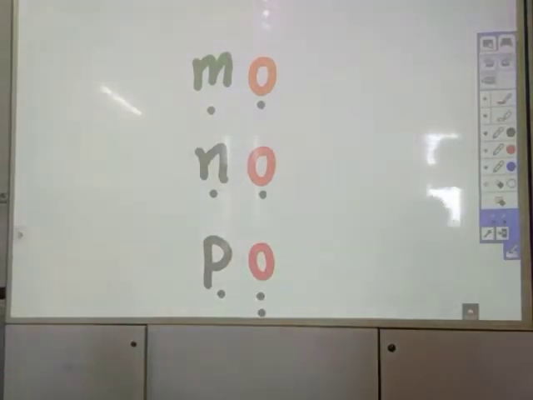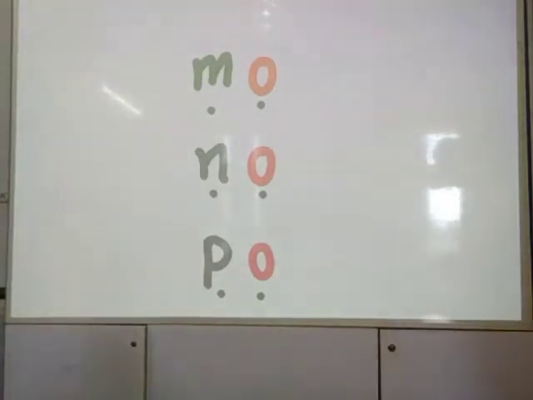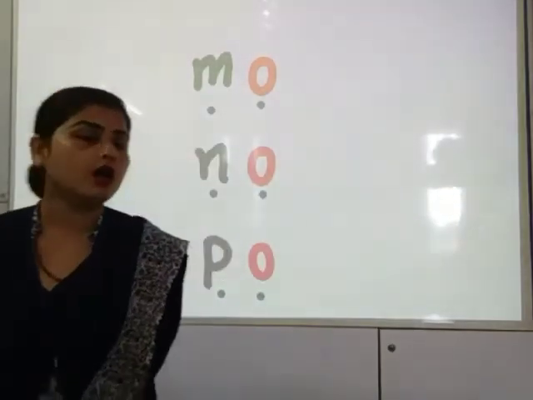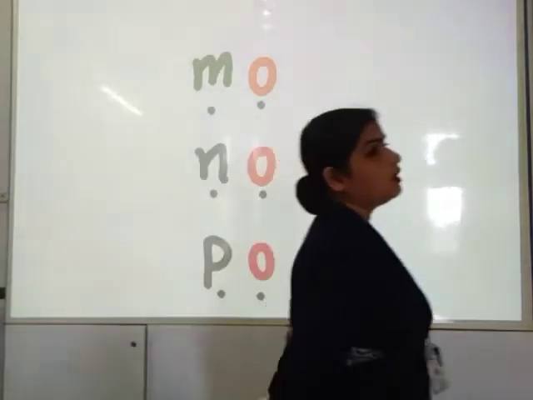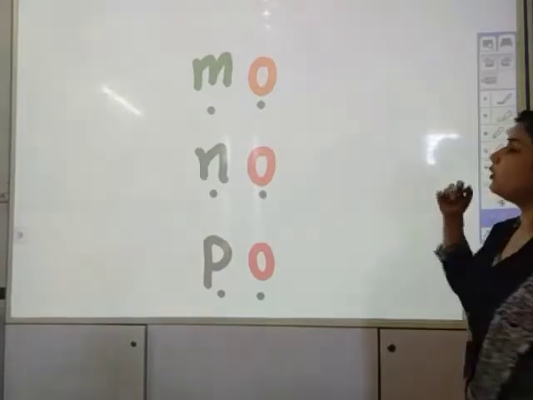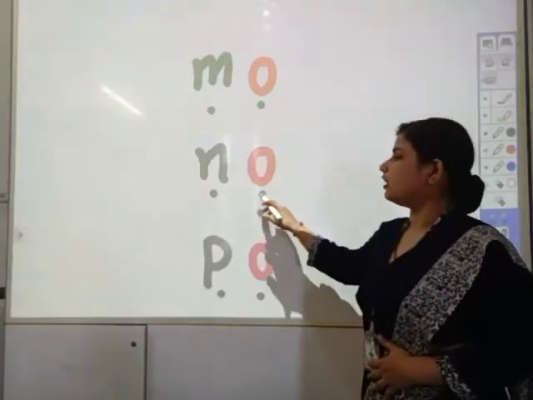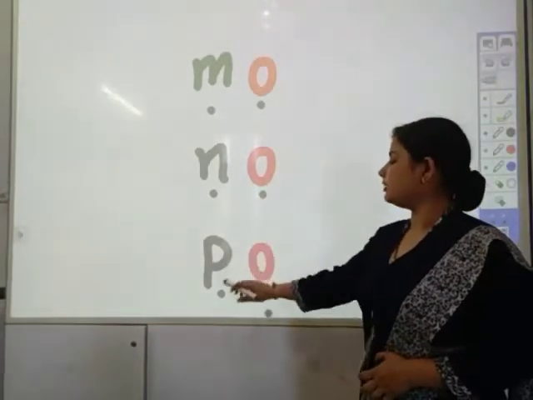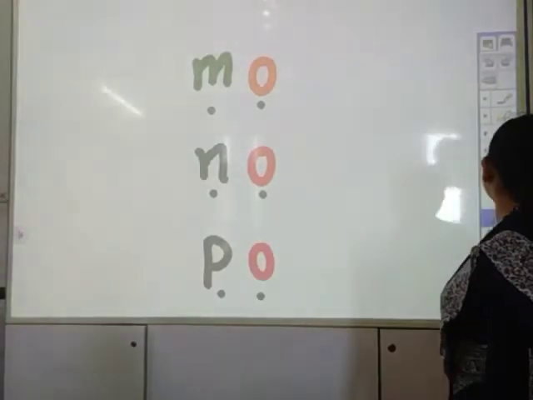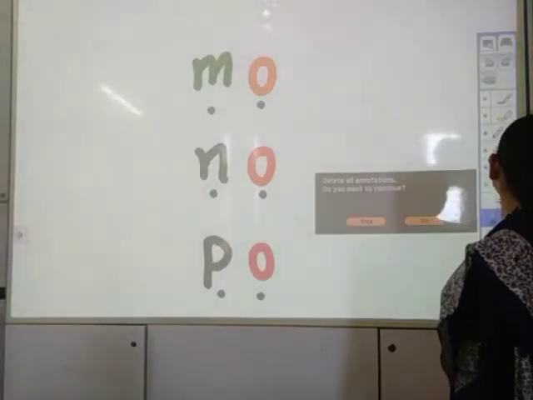So KG2, we are learning O sound. Which sound are we learning? We are learning O sound. O, O, O. M, O, mo. N, O, no. P, O, po. We are learning O sound.